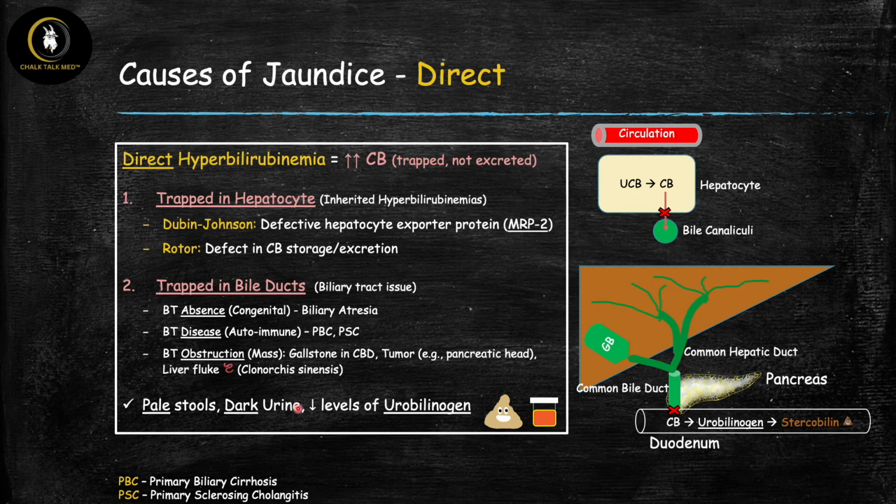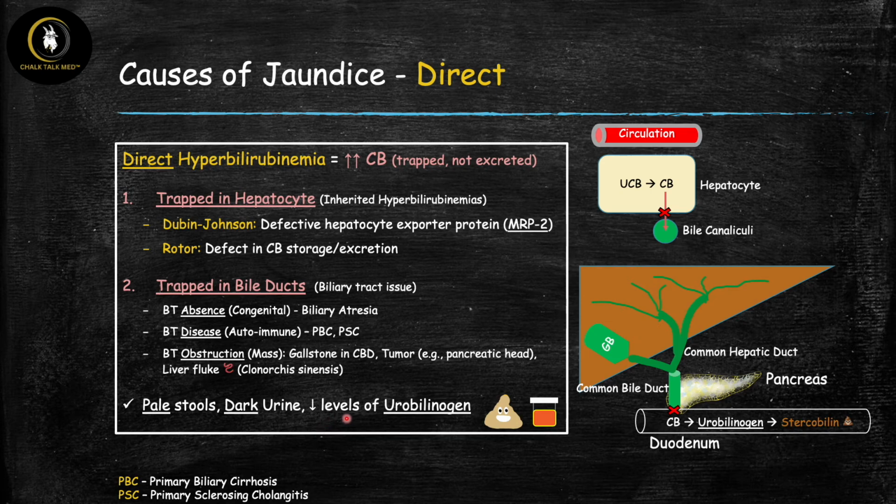The reason for the dark urine is also easy to explain. When you have high levels of conjugated bilirubin backing up into the circulation, some of this conjugated bilirubin is going to eventually make its way to the kidneys where it's going to get filtered and end up in the urine, and that's going to give the urine the dark color.